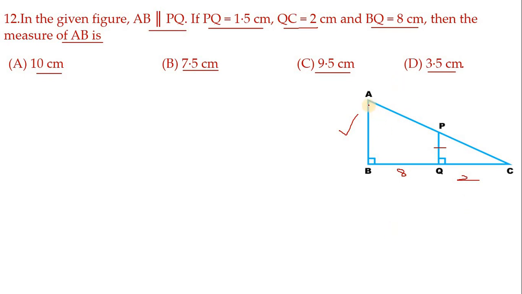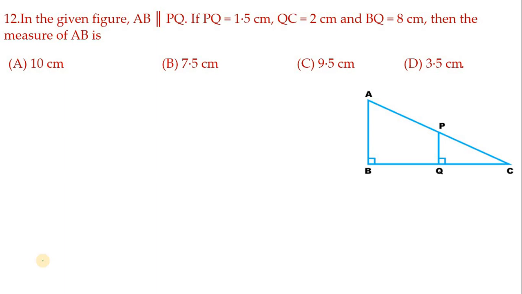Now we have to compare these two triangles: triangle ABC, this full triangle, as well as this smaller triangle PQC. How to compare? See, this is perpendicular, meaning this angle is 90 degrees, this angle is also 90 degrees, and C is common for both the triangles. Hence, according to AA similarity criteria, these two triangles are similar.